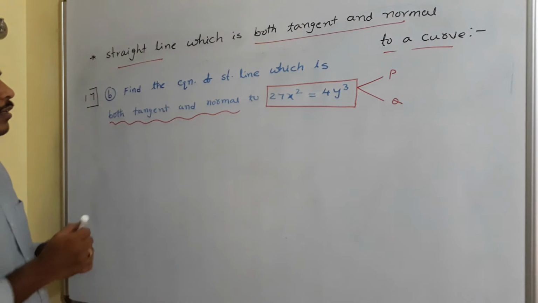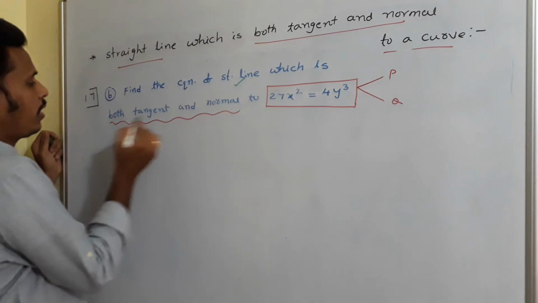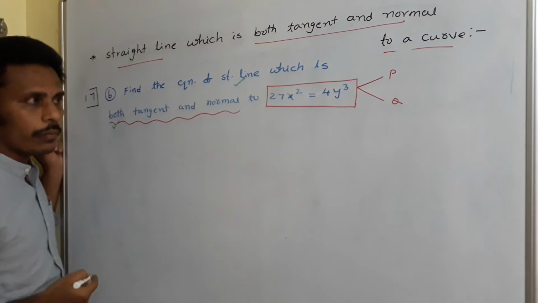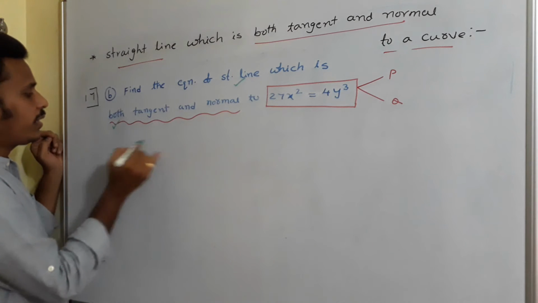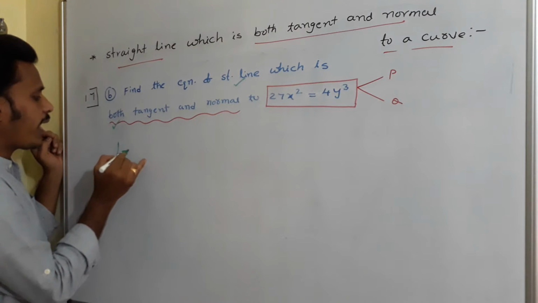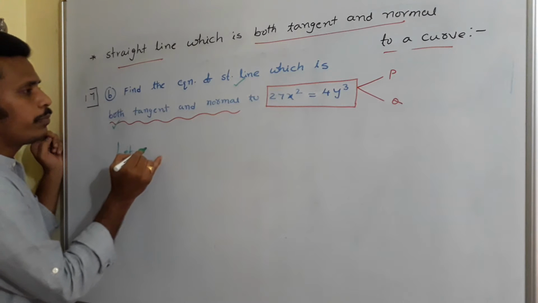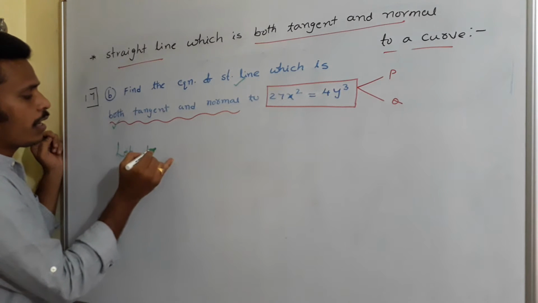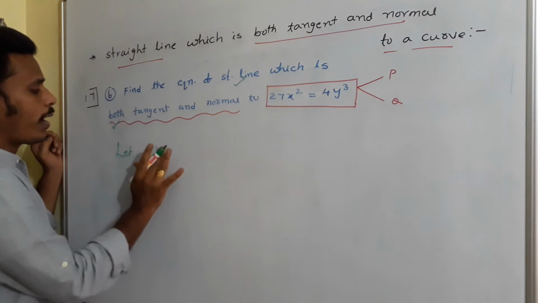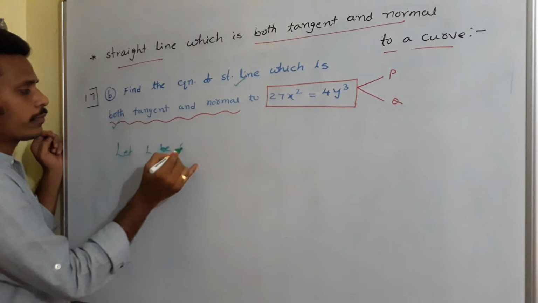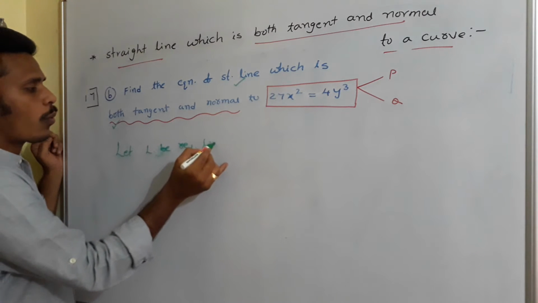As per the question, a straight line which is both tangent and normal. Let L be the required line.